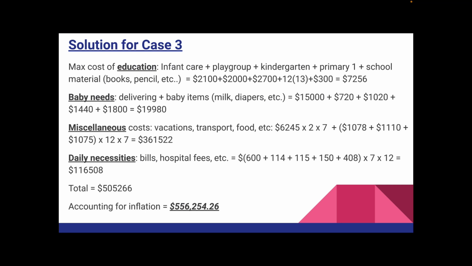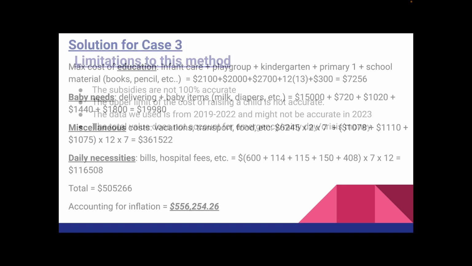All these added together would tally up to 556k, including inflation fees too. From this case study too, we can conclude that the higher class families definitely would be capable and want to save up way more than the other two classes of families if they are choosing the most expensive choices.